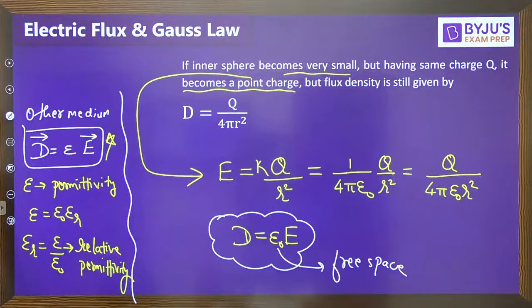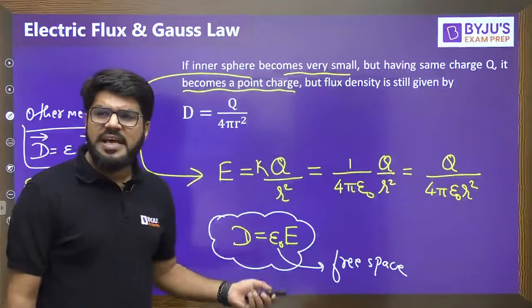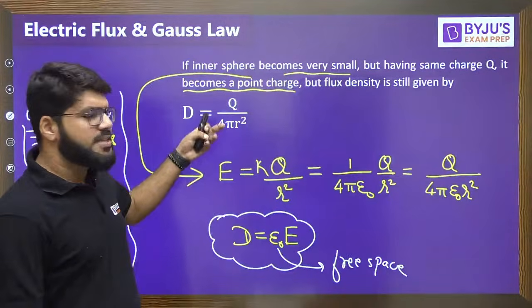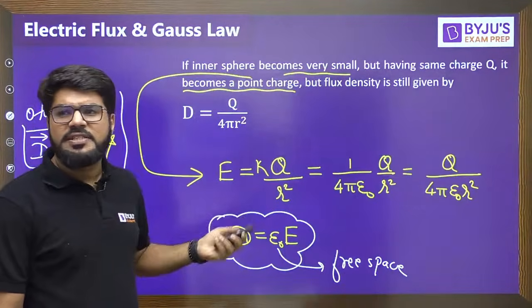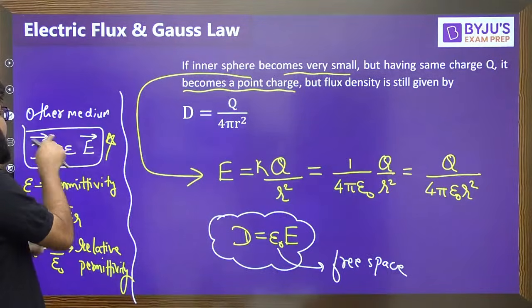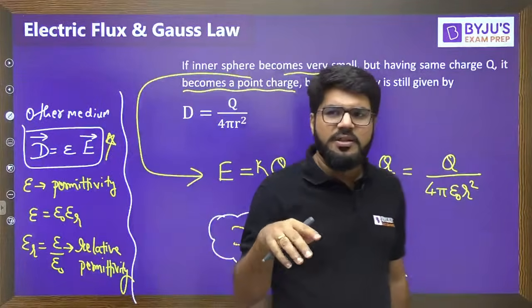Okay, let's move ahead then. I have defined flux and flux density. What was the flux density? The total flux divided by unit surface area. Now I know the relation between D and E, so I can calculate the flux density easily. Electric field we understood in the last class.